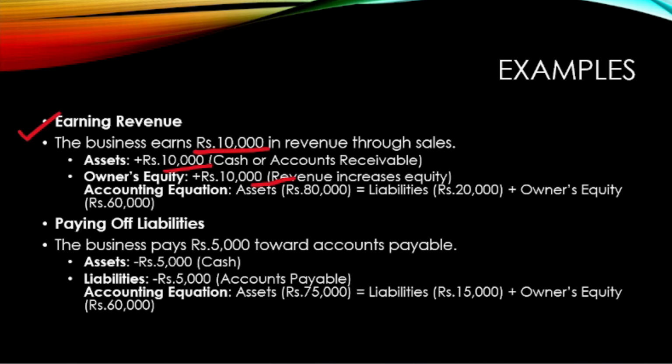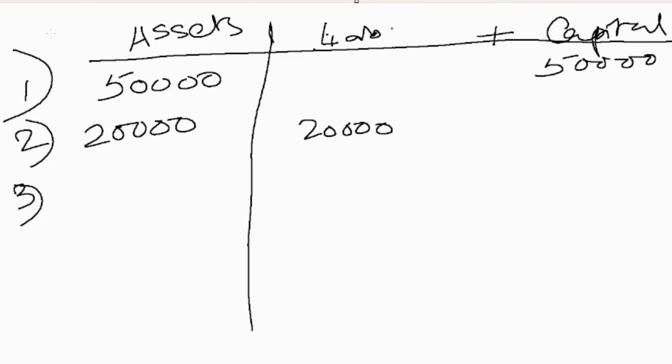So that's why it is going to the owner's equity as 10,000, because profit represents owner's equity, and asset is 10,000 that is added, right? So let's see the accounting equation. The third equation tells us that there has been earnings, so we are adding 10,000 over here, and we are also adding 10,000 in capital, right? Because we are earning through revenue, and that is going to our profits.